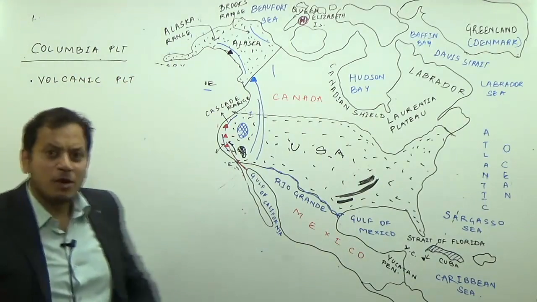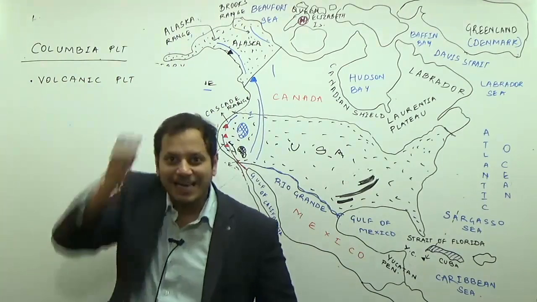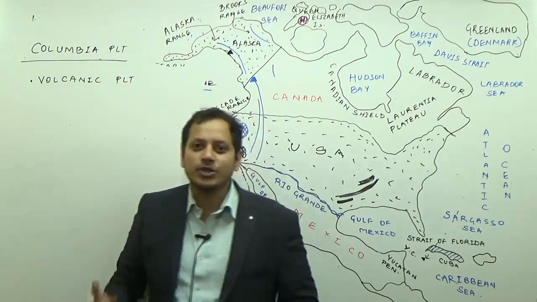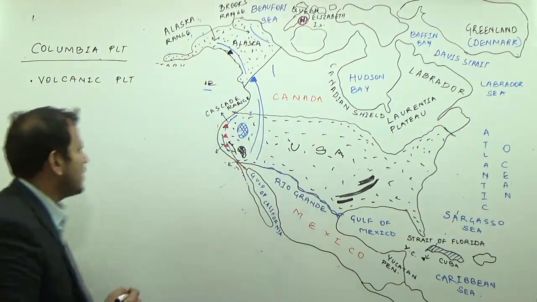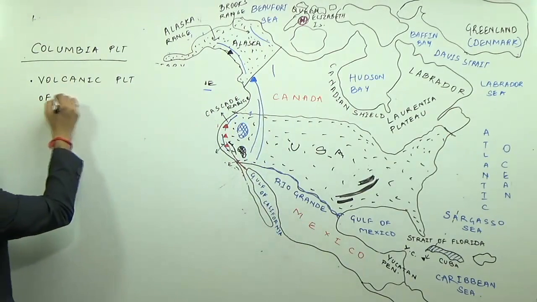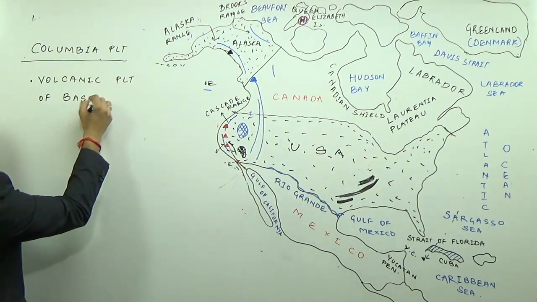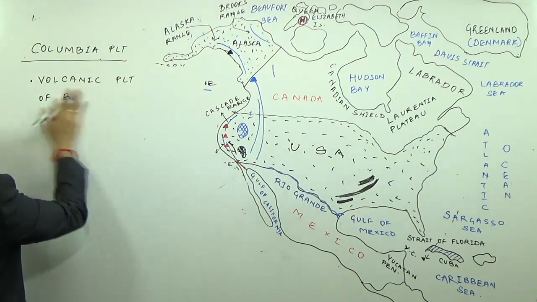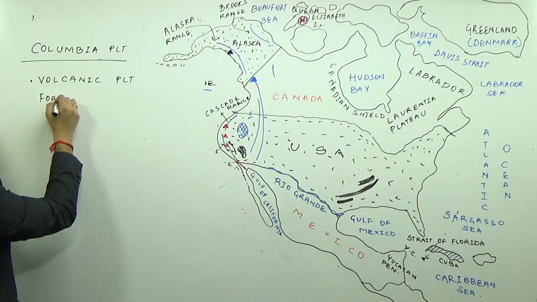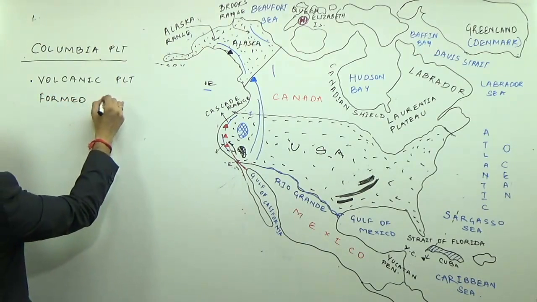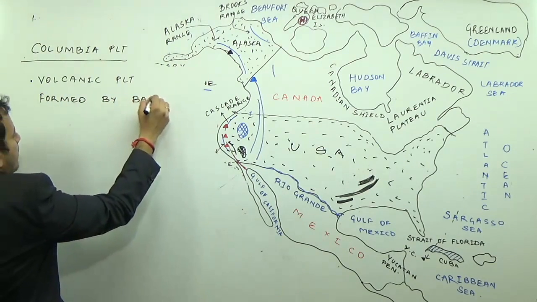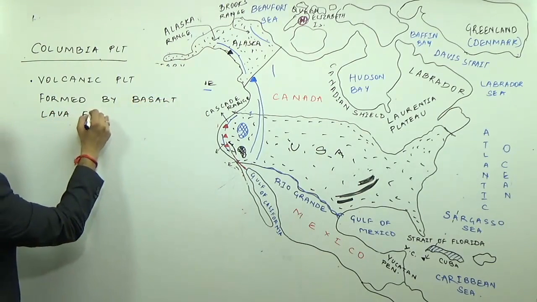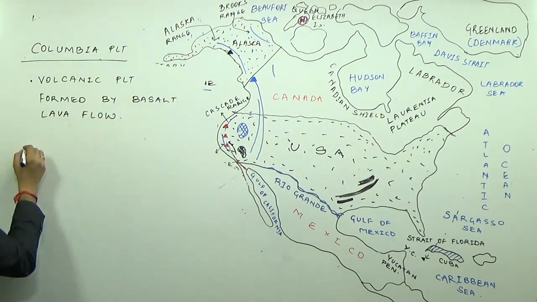Now, if it is an example of a volcanic plateau, not a volcanic cone, what kind of plateau is it? Basalt erosion or some other erosion? It is of basaltic origin, formed by basalt lava flow.